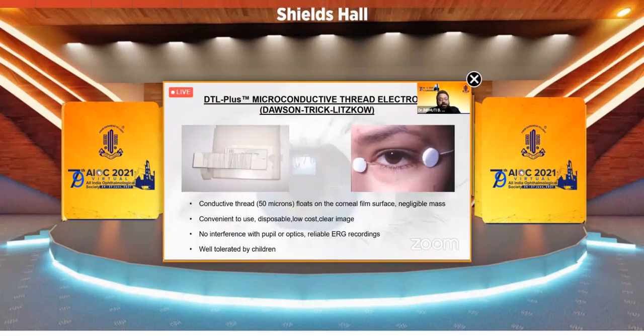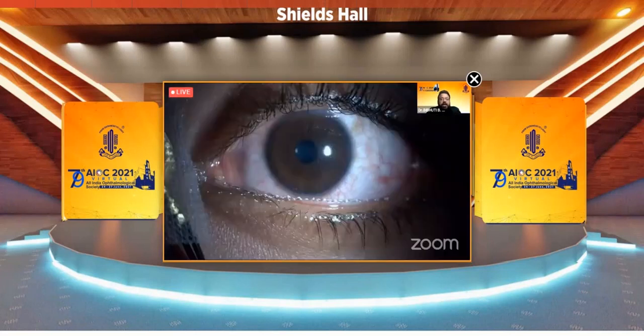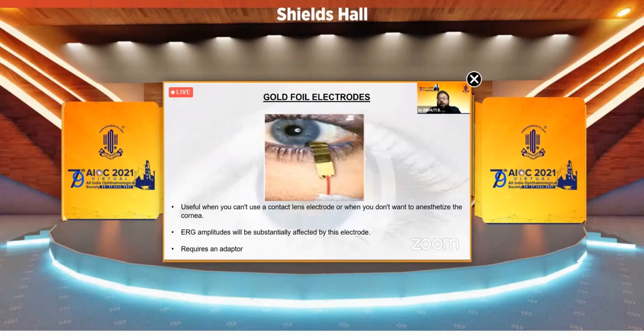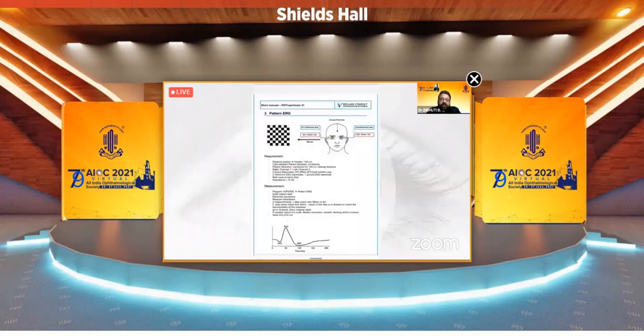This is the electrode which we commonly use for a pattern ERG, and this is how it is placed. We can also alternatively use gold foil electrodes, but over here we use the DTL electrodes.